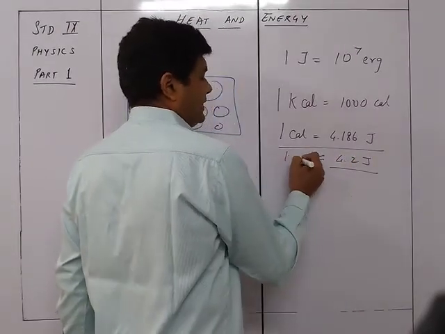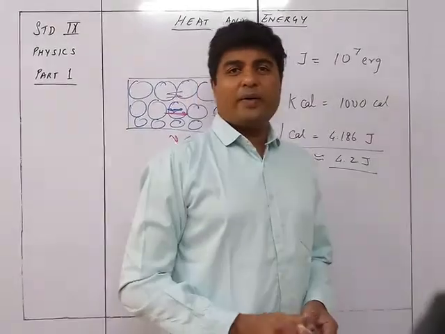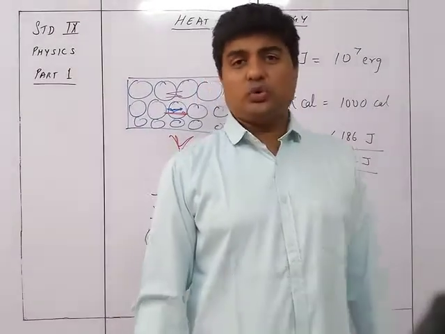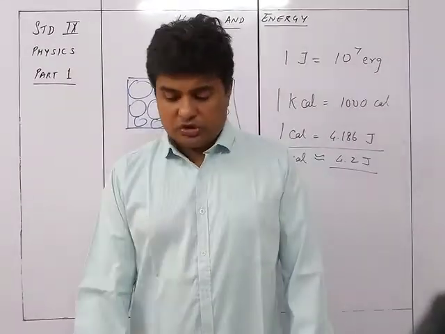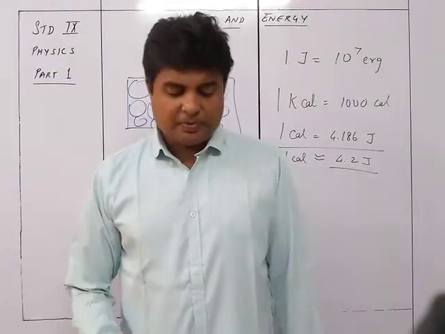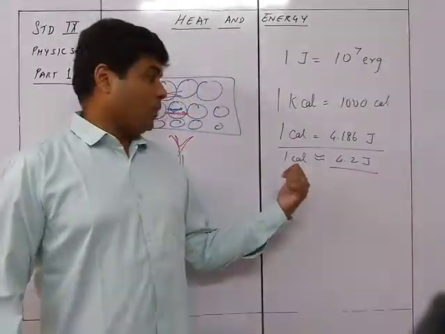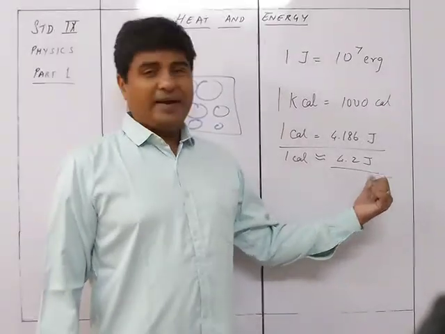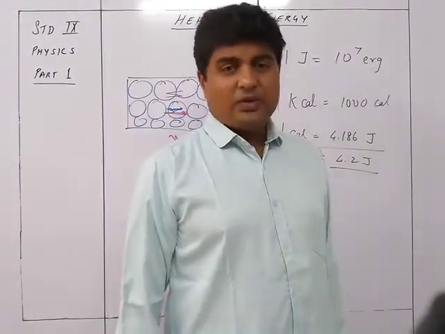So 1 calorie is equal to 4.186 or 4.2 joule. That's the unit of heat.